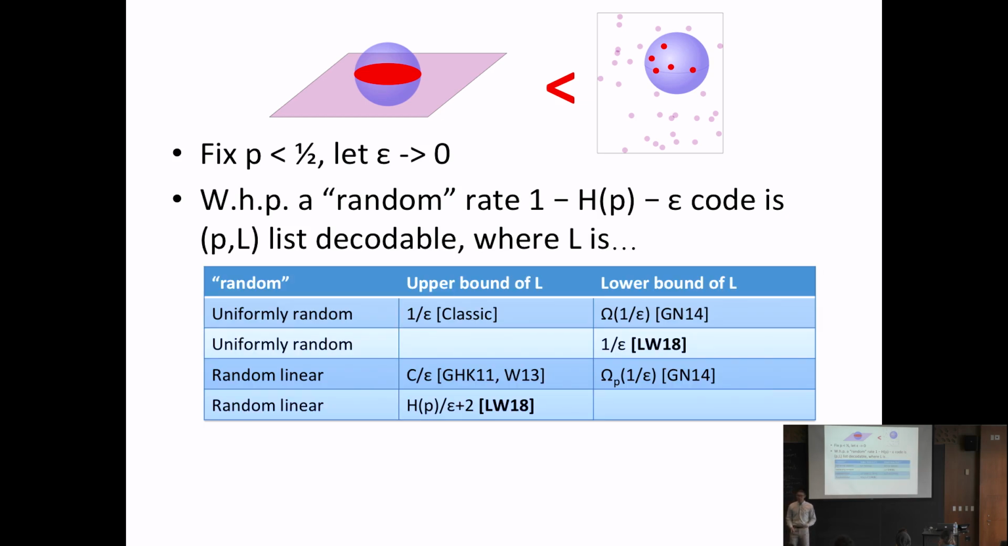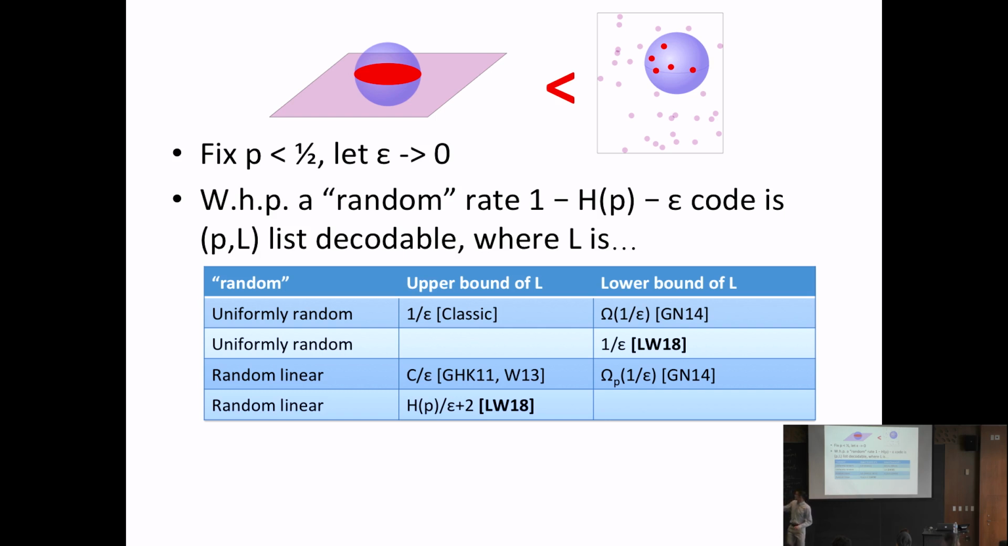So what do we know about a random code that achieves this capacity? What's the list size? Some of these results you've already seen. For a completely random code, you can get list size 1 over epsilon. And by the two results we mentioned on the previous slide, you can get list size that is constant over epsilon, so linear in 1 over epsilon. And our result is that random linear codes are list decodable with list size h of p over epsilon plus 2. The plus 2 comes out for technical reasons. But the key is that h of p is less than 1 for p less than 1/2. So the list size bound that we get for random linear codes is strictly smaller than the list size you get for uniformly random codes.